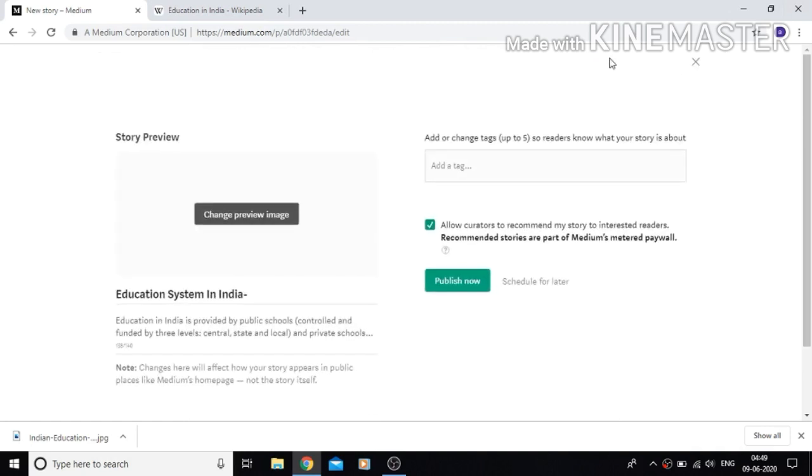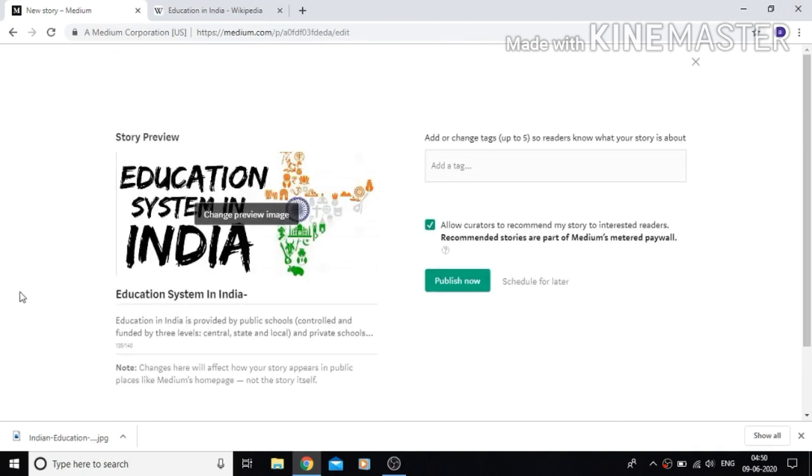Press on it. Here you can see that the first image we uploaded is shown here. Here you have to give the tag of the article. For example, I am giving Indian education.